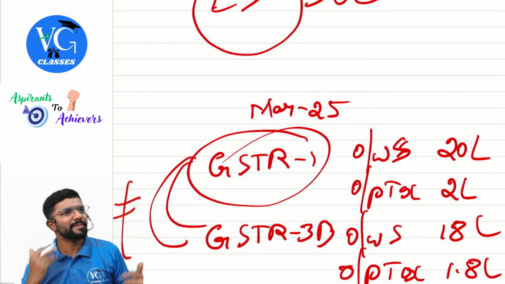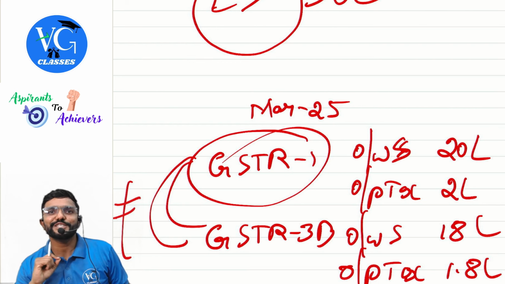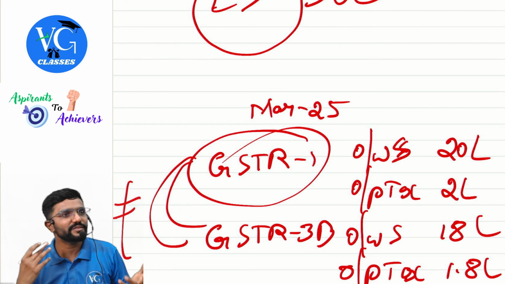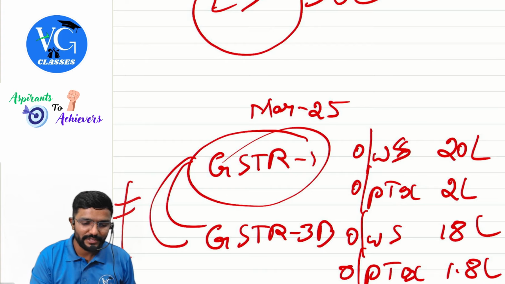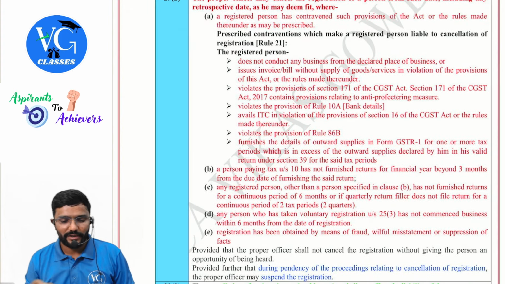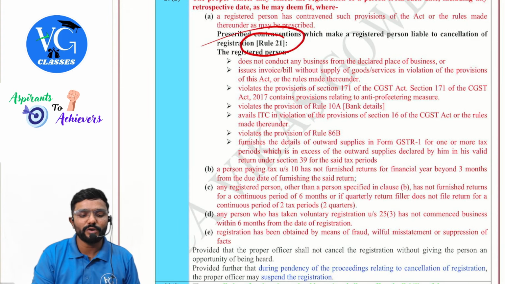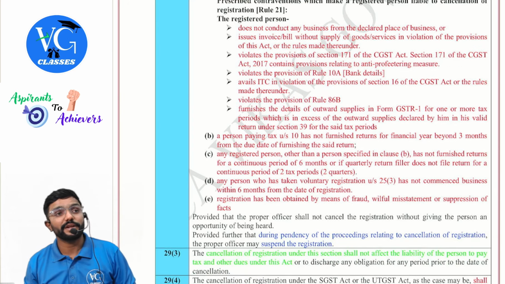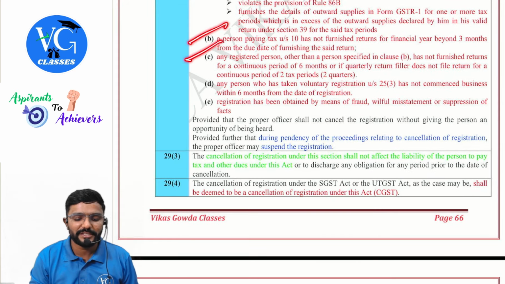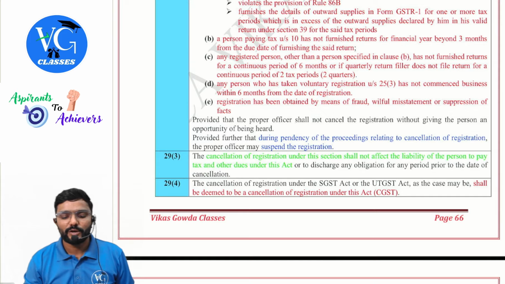GSTR 1 and 3B is not matching. Then can my registration be cancelled? Yes, for the same month. How come it will not match? It has to match. Okay. All this was given where, guys? In Rule 21. Rest is given in Section 29, subsection 2 only. Clause B.